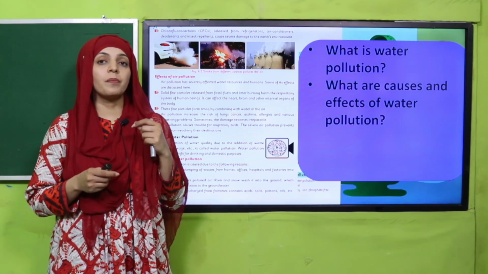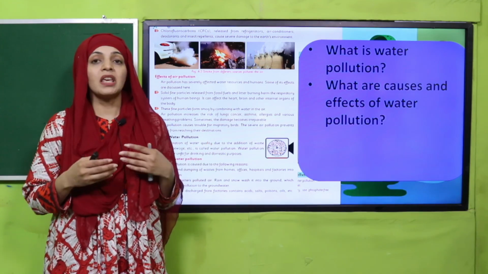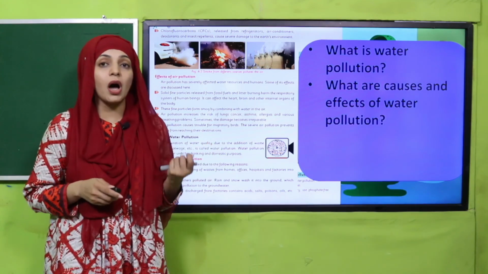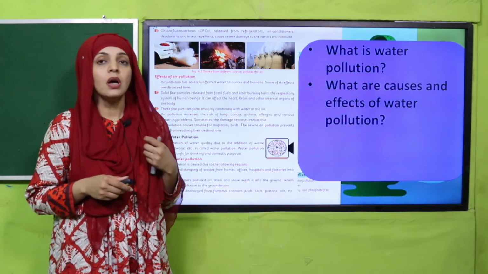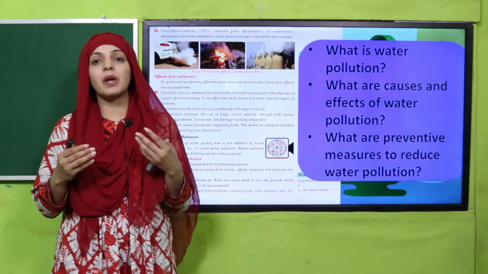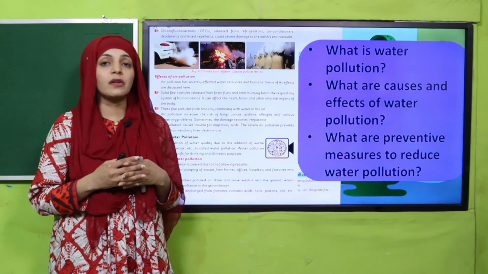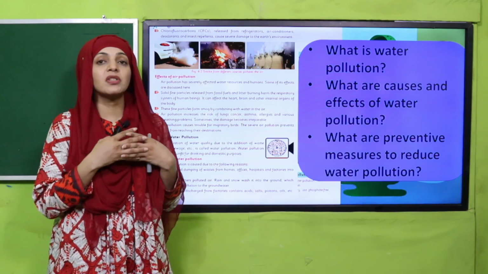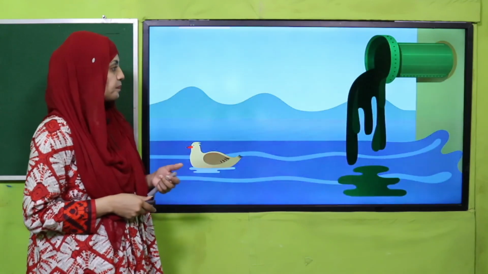When acid rain enters the water, it keeps the water toxic, it makes the water unclean and makes people and animals sick. So how can we prevent it? We must plant more and more trees. The water from the factories must be treated. The water from the sewage must be treated so that it will become less toxic.